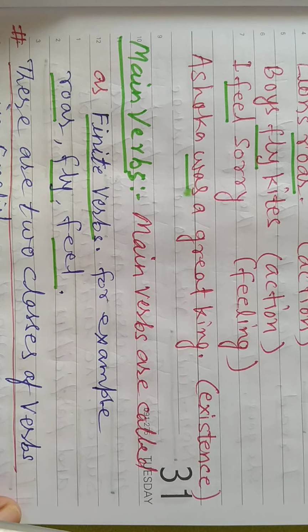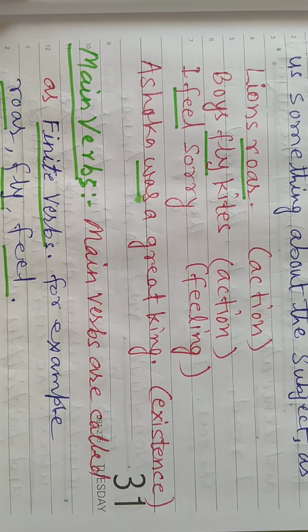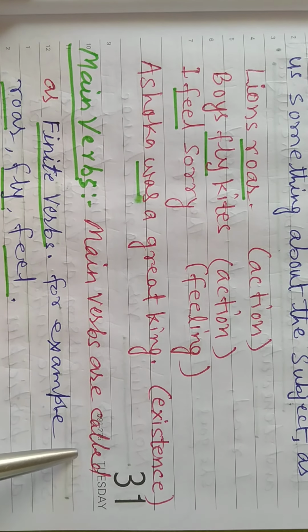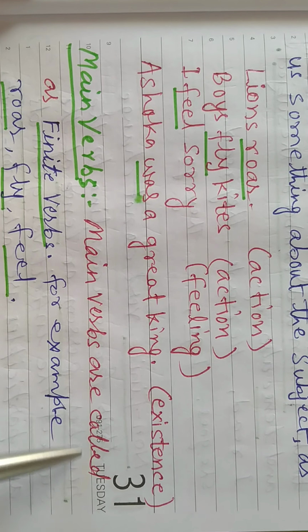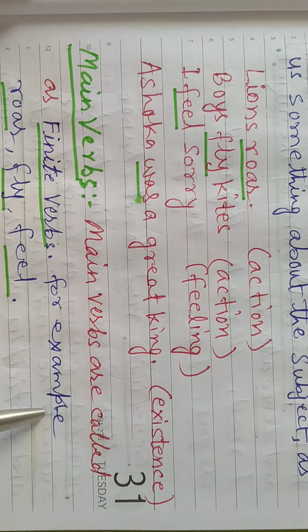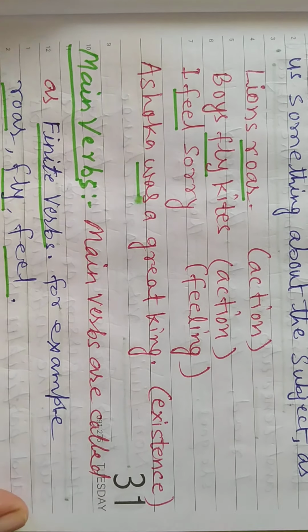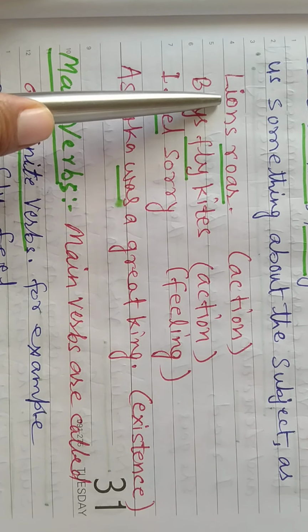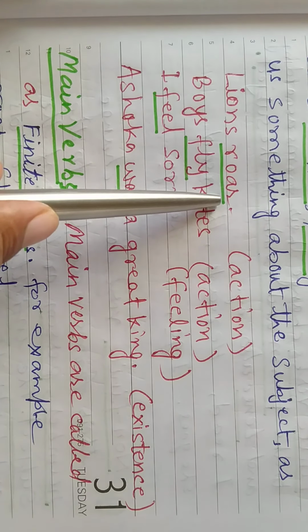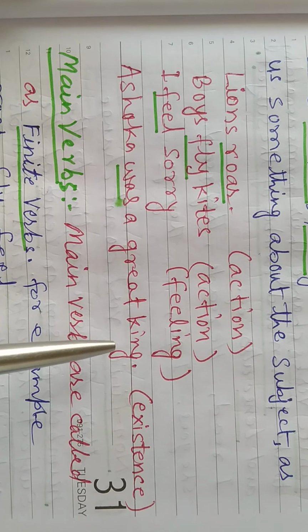What is a main verb? Main verbs are called finite verbs. For example, roar, fly, feel. In these sentences, these are the main verbs: roar, fly, feel.